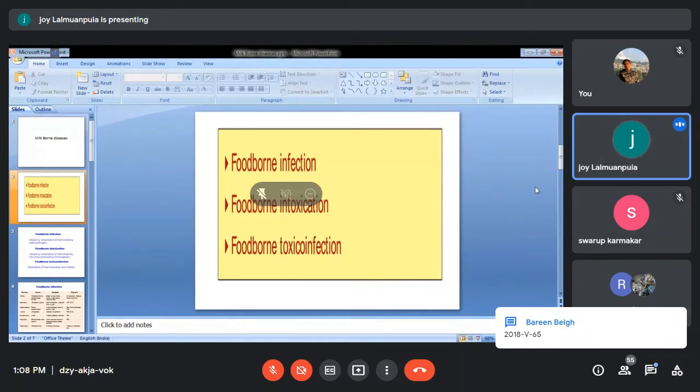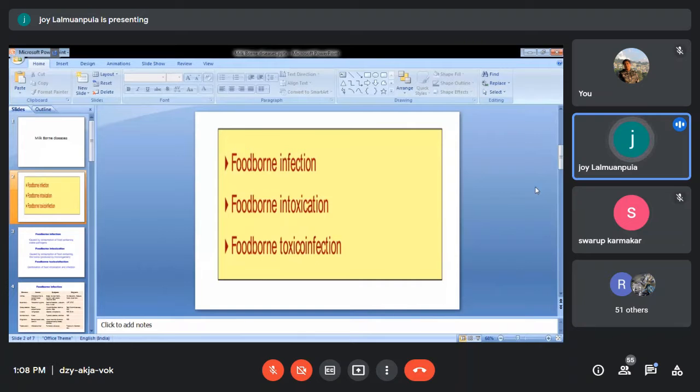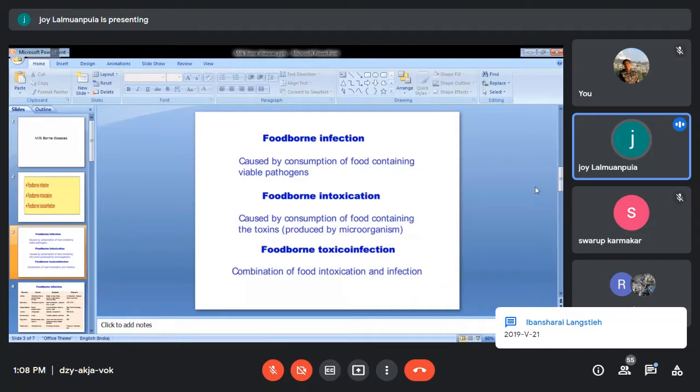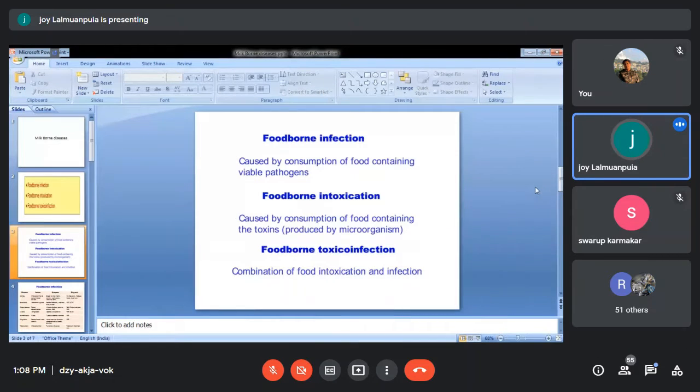I think ma'am has already taught you about foodborne infection, intoxication, and toxico-infection. So this is just another revision of your class. When we talk about foodborne infection, please try to understand the concept. You don't need to write the definition as it is. Foodborne infection means you are eating food and some pathogenic microorganisms are present inside the food.